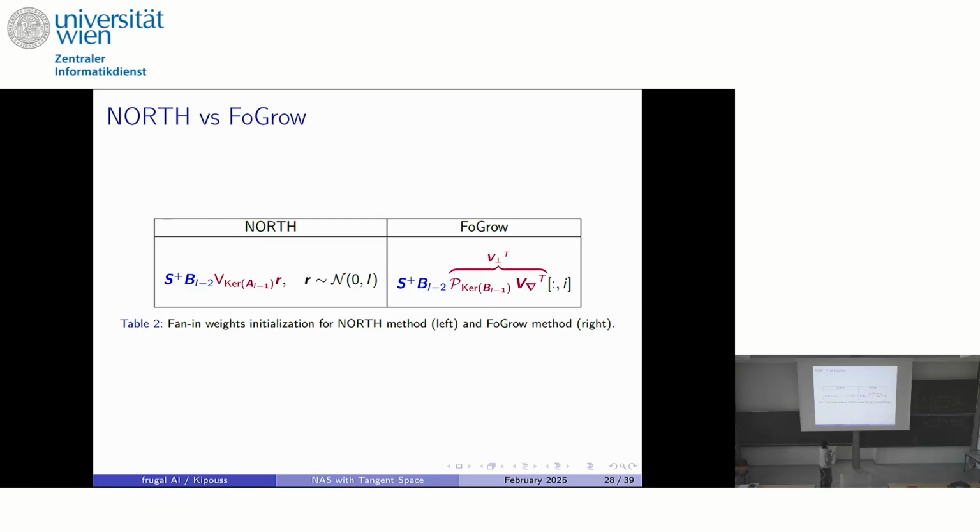Yes, it's an initialization because what they do is not the exact projection. They take random vectors in the kernel, they concatenate them, and then they project on this basis. But it's basically doing the same thing. It's like the exact projection, because what we do is the exact projection on the kernel of B L-1.